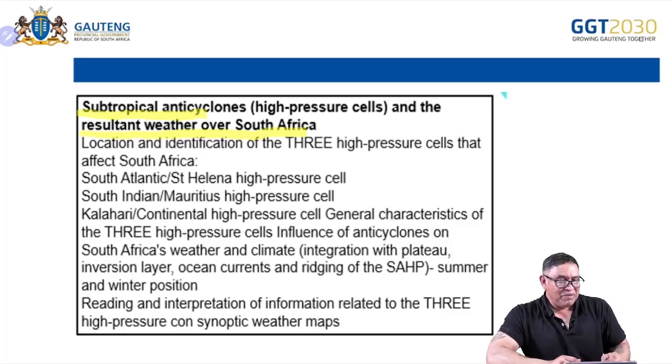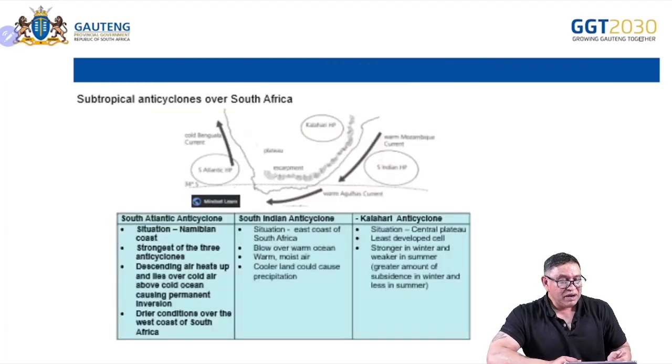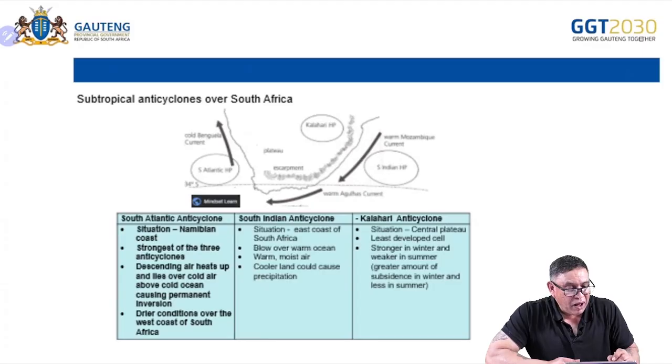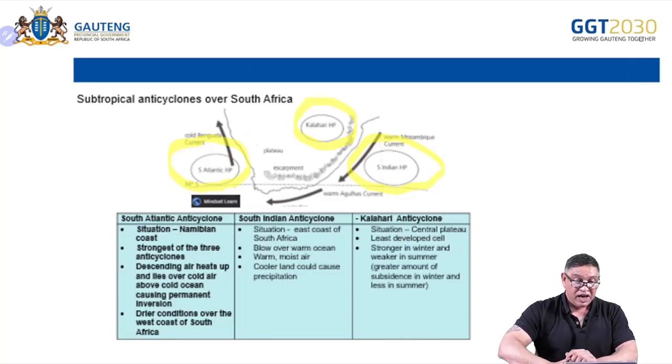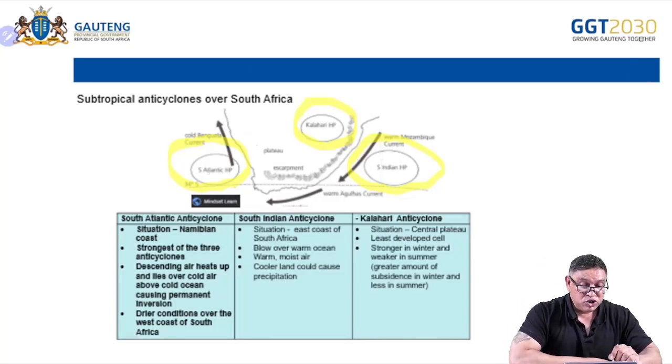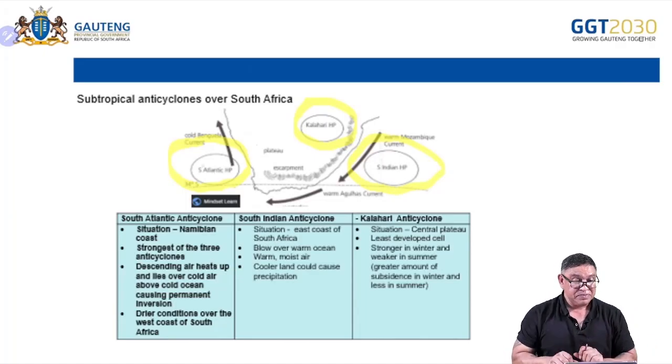All right, so I'm going to go to the next one, and I'm going to look at here. All right, now, you know the three. On the west, the South Atlantic High. On the east, the South Indian High, and over the interior, the Kalahari High. So this one is your strongest one because it's over the cold Atlantic Ocean, all right, with the cold Benguela current.